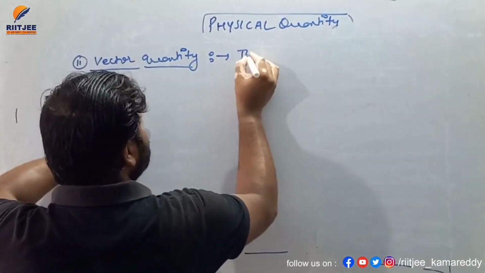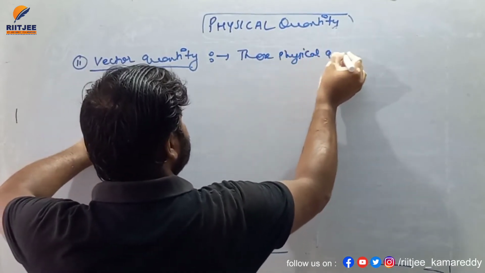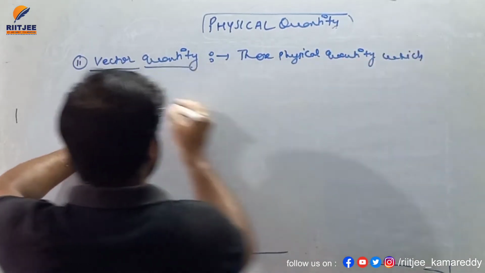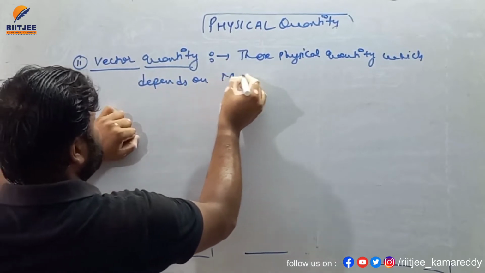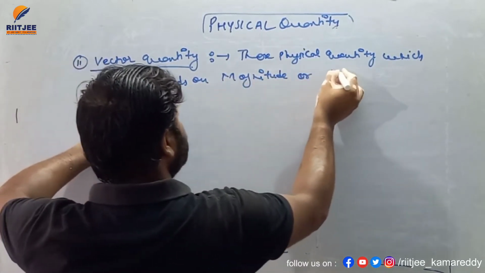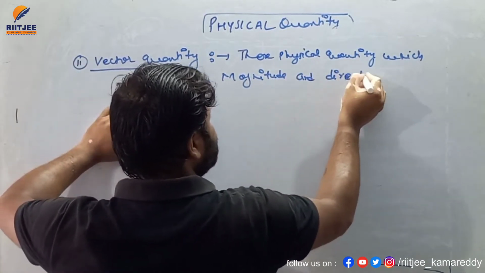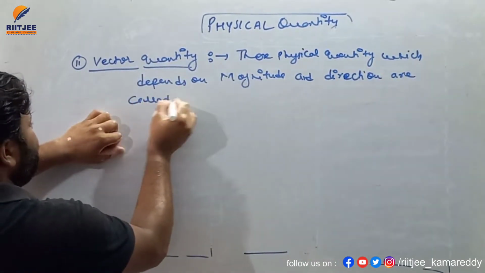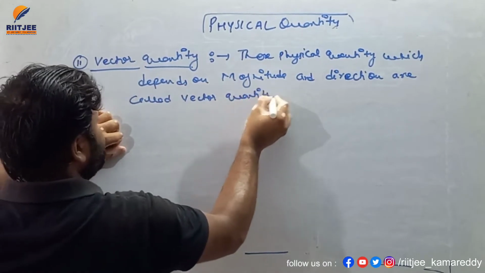So I'll write here those physical quantity which depends on magnitude and direction, not or, and direction are called vector quantity.